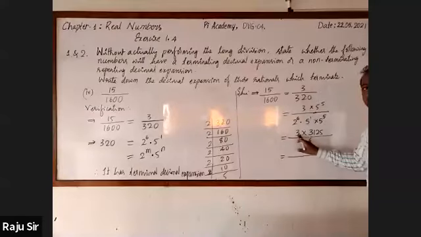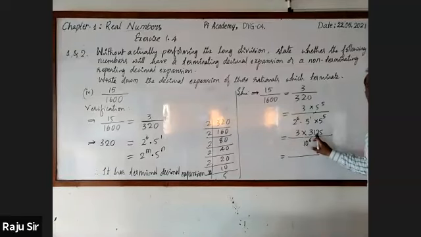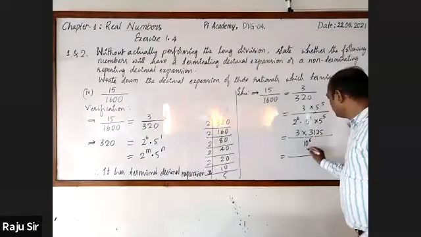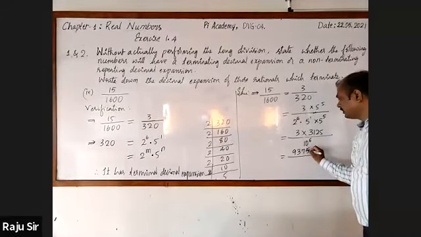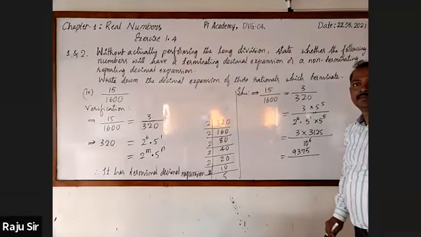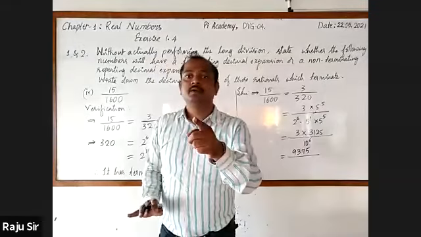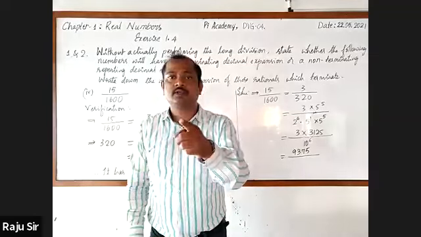3 3s are 9, so 9,000. 125 3s are 375. So 9,375. Have you got the same? Yes, sir. Nikita, you are right. Sudarshan, you are right.